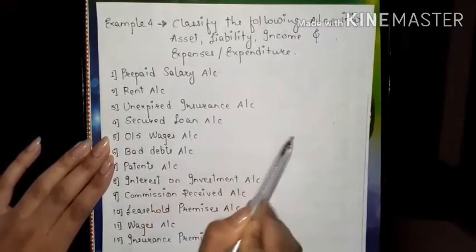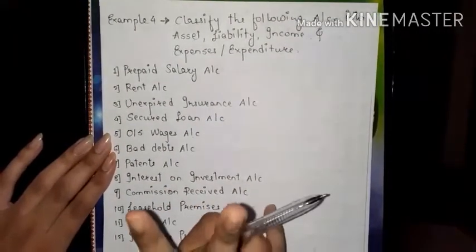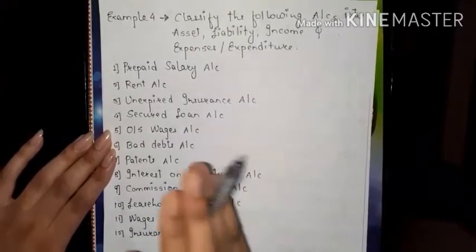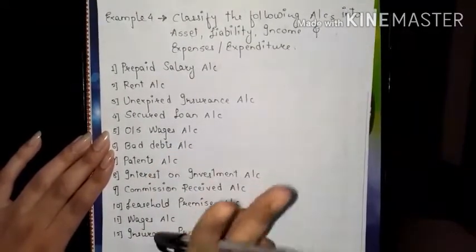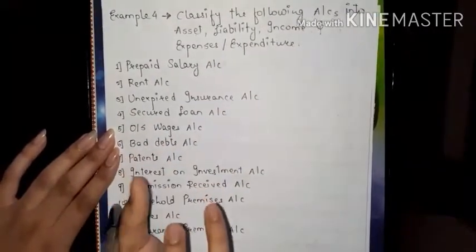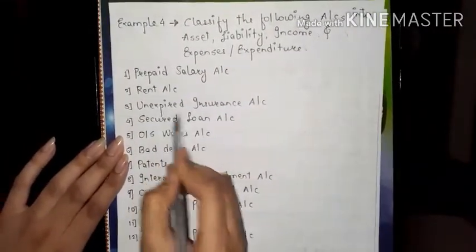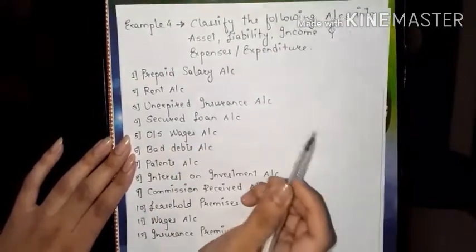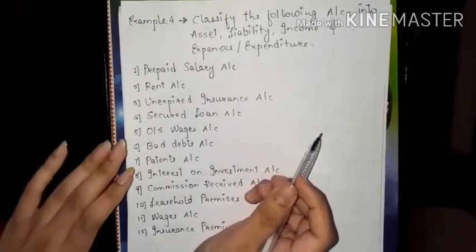Insurance has expired for 4 months, and 2 months remain. As we have paid for 6 months, 4 months are already over and only 2 months are left. That is called unexpired insurance, that is, insurance paid for 2 months. This is how the unexpired insurance account is prepared.